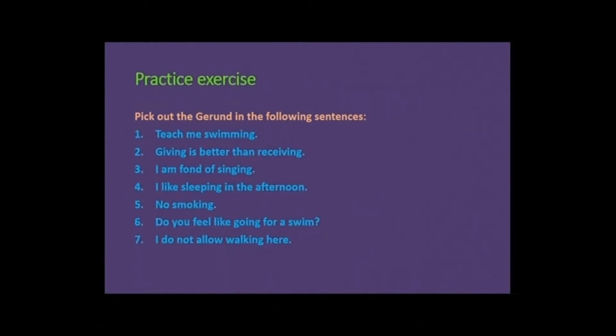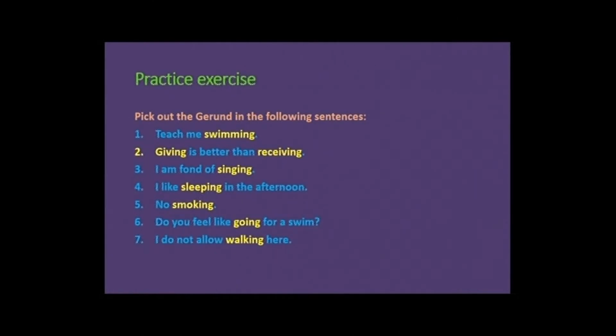Dear students, let us do another practice exercise. Pick out the gerund in the following sentences. First, teach me swimming. Second, giving is better than receiving. Third, I am fond of singing. Fourth, I like sleeping in the afternoon. Fifth, no smoking. Sixth, do you feel like going for a swim? Seventh, I do not allow walking here.